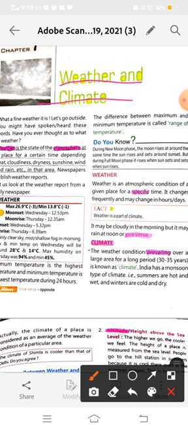Now climate. You learned that climate is also a part of weather. When any type of weather stays for a long time over a large area, on the average of a year, it is known as the climate of that particular area. It means weather becomes climate when it stays on a large place for a long time. And I told you that climate changes after 30 or 40 years.